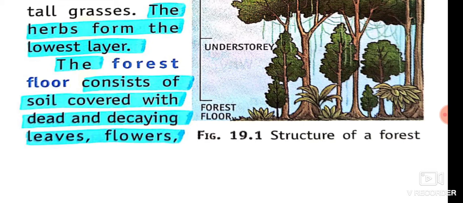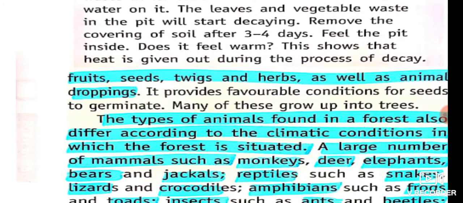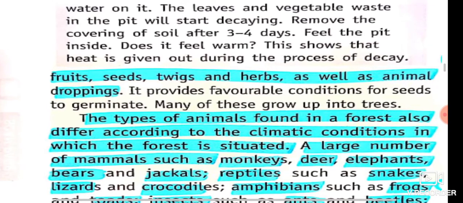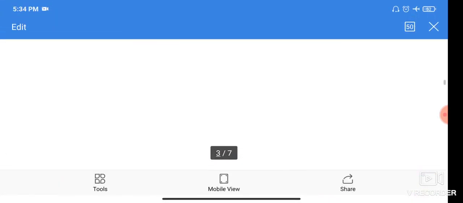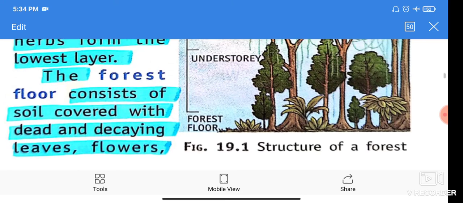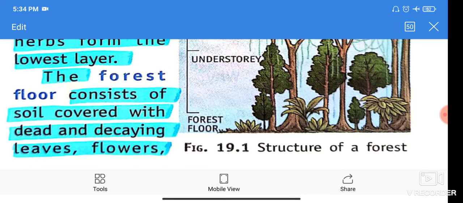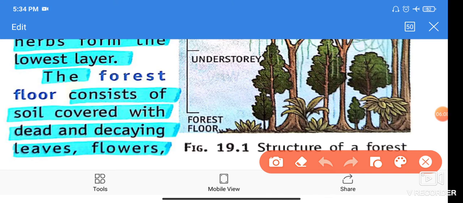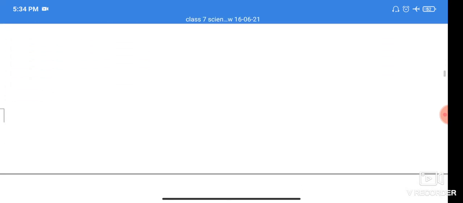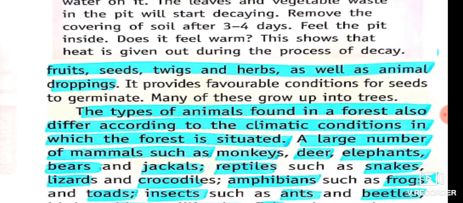The forest floor consists of soil covered with dead and decaying leaves, flowers, fruits, seeds, twigs and herbs, as well as animal droppings. It says the forest floor consists of soil covered with dead and decaying leaves. That means the lowest layer of the forest is covered with dead and decaying leaves, some smaller flowers which grow on the soil, fruits, seeds, twigs and herbs, as well as animal droppings. What is animal droppings?